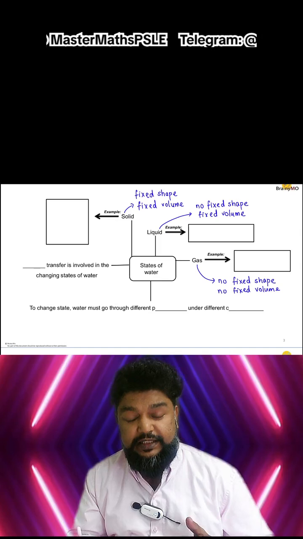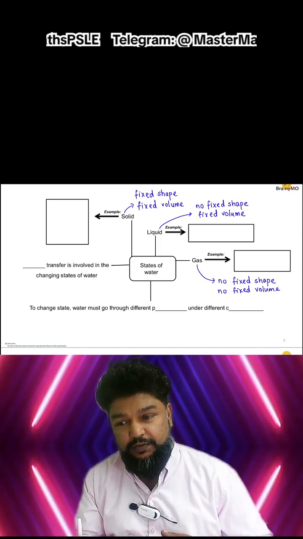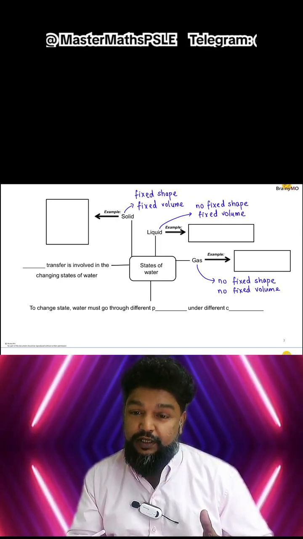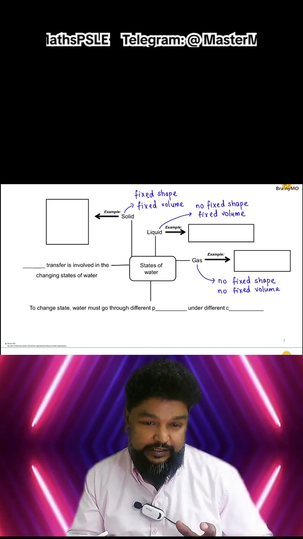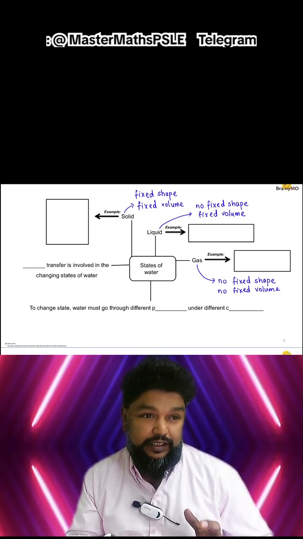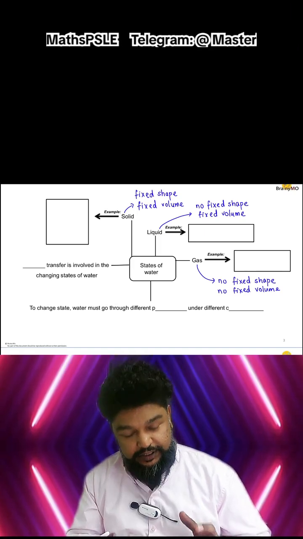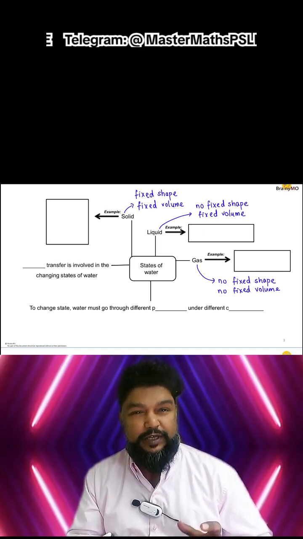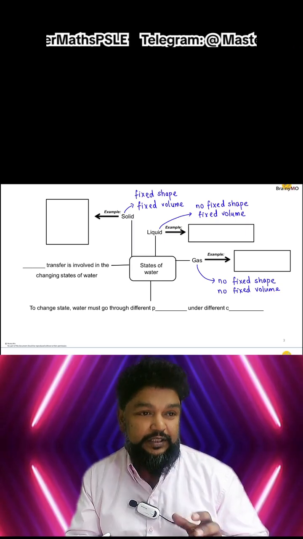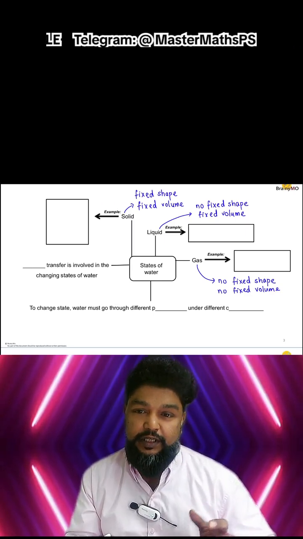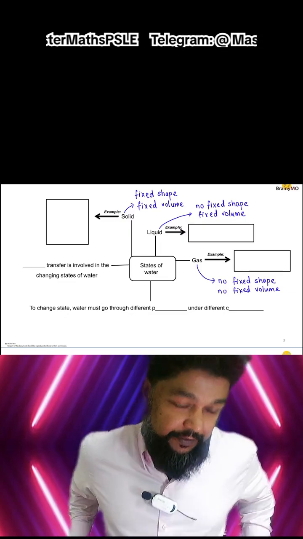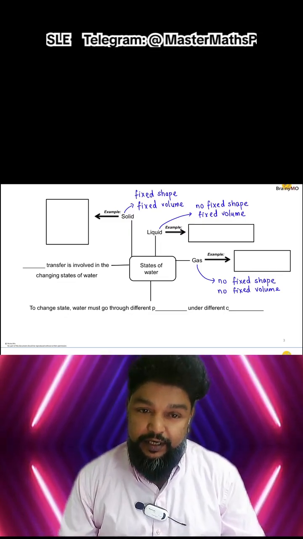So we look at examples of water in these three states. Water is one of the very few, in fact, the only substance on earth that occurs naturally in all three states. Very few substances can occur naturally in all three states in the same location. Of course, in a science lab or under controlled conditions, different substances can exist in three states, but water happens naturally. You can find water in the solid state, liquid state, and gas state in the same place. So water is, I dare say, the only substance that occurs naturally.